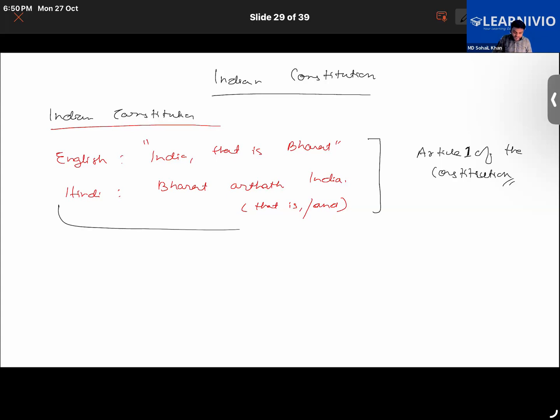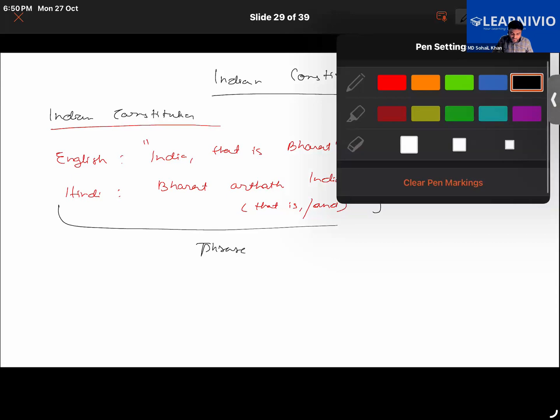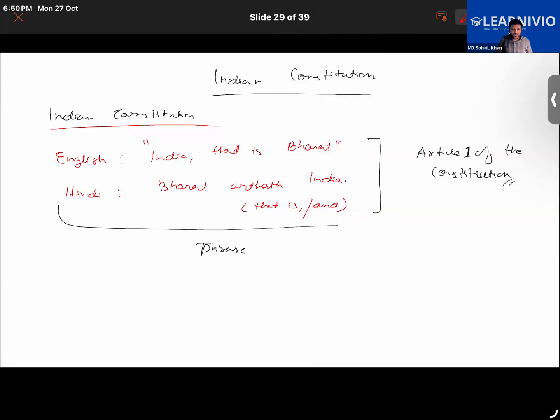This is a phrase that was chosen to describe India. This phrase has kept the traditional name also. It included the traditional name and the modern name also.